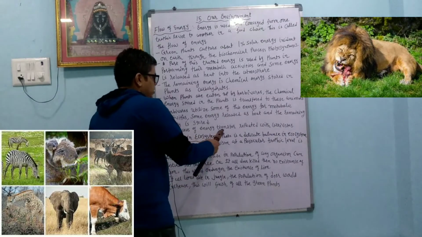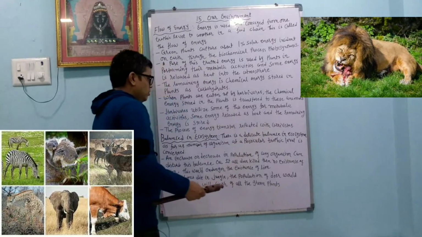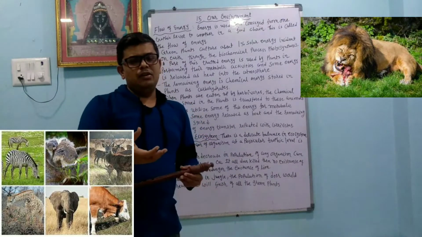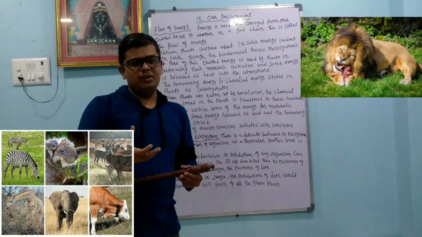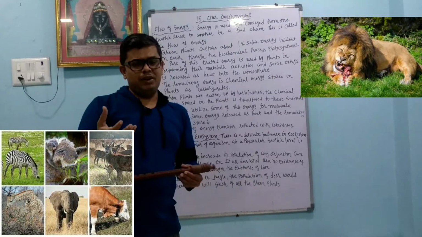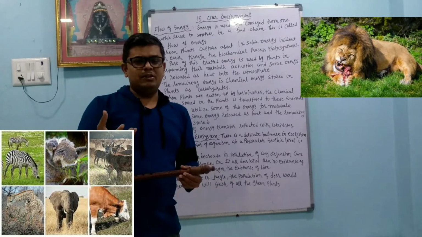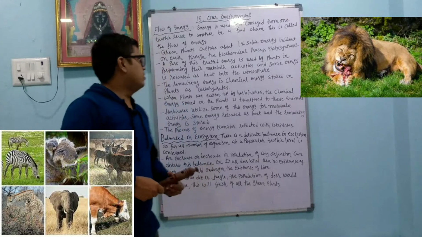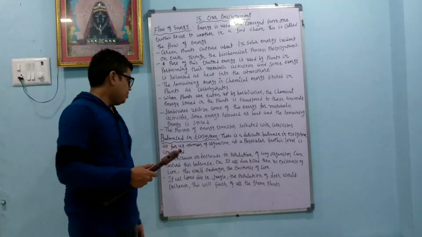The process of energy transfer is repeated with the carnivorous. The same thing happens in the carnivorous. Carnivorous again depend upon the herbivorous. Again the energy is converted: whatever chemical energy is there in the herbivorous is converted into a different form in the carnivorous. Like that the flow of energy takes place in the trophic levels.